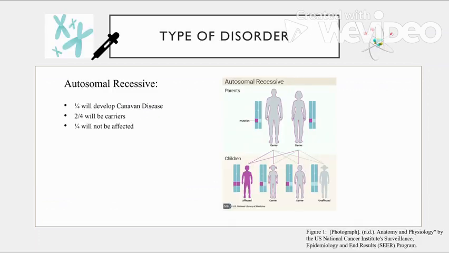Canavan disease is autosomal recessive. This means that both parents need to have the mutated gene for the offspring to be potentially affected. It also means that 1 in 4 will develop the disease, 2 in 4 will be carriers, and 1 in 4 will be completely unaffected.